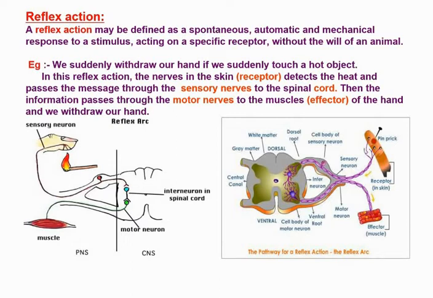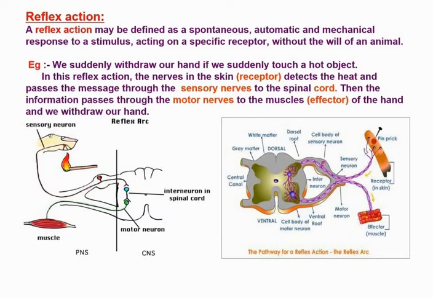So what does this reflex action say? A reflex action may be defined as a spontaneous, automatic and mechanical response to a stimulus acting on a specific receptor without the will of an animal. For example, we suddenly withdraw our hand if we touch a hot object.